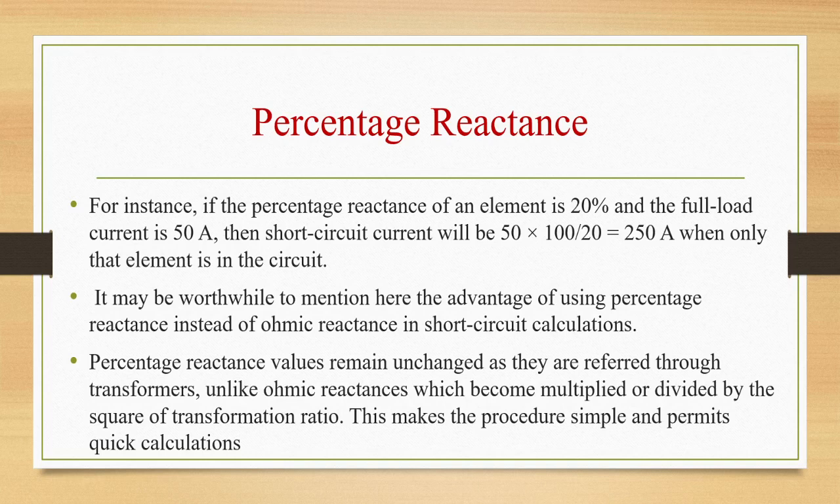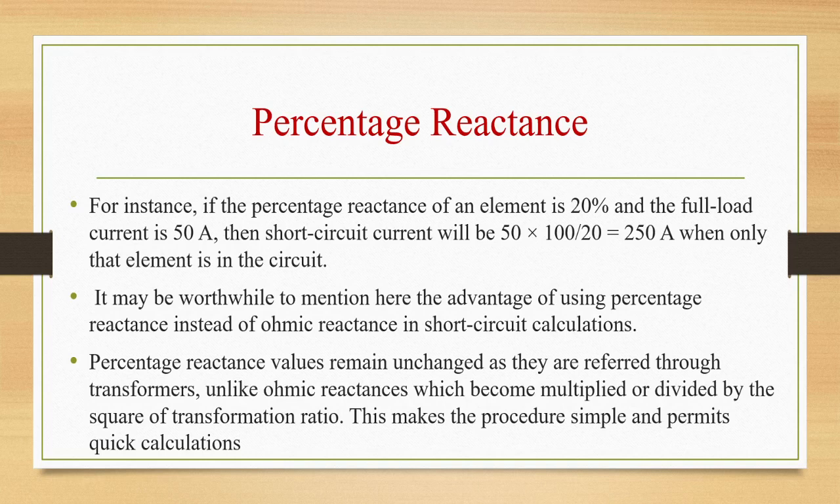Percentage reactance values remain unchanged as they are referred through transformers, unlike ohmic reactances which become multiplied or divided by the square of the transformation ratio. This makes the procedure simple and permits quick calculations.